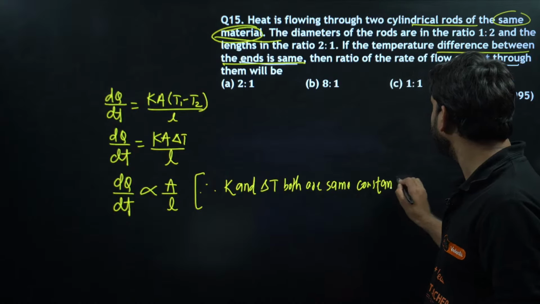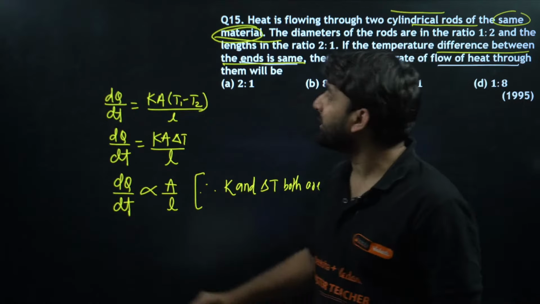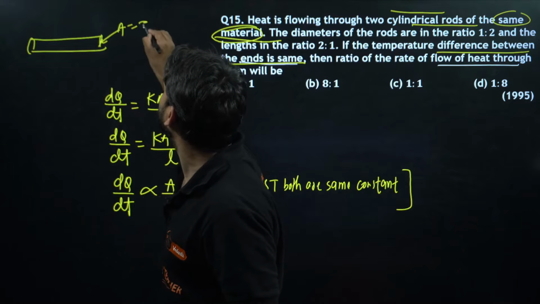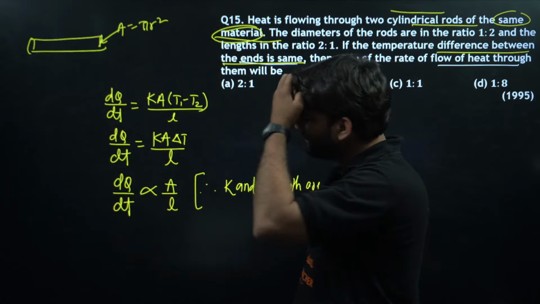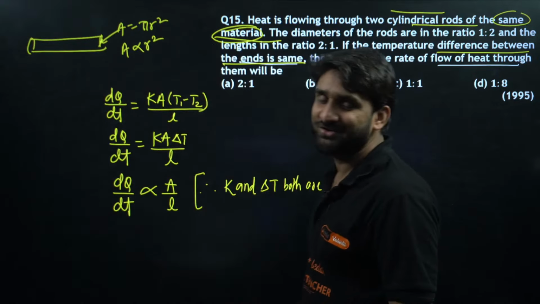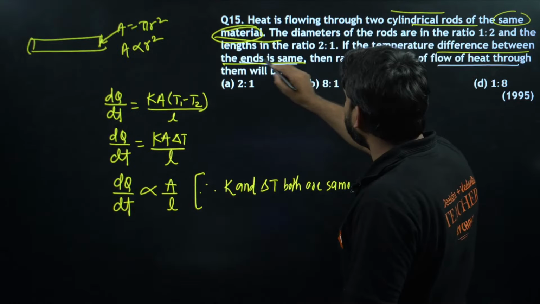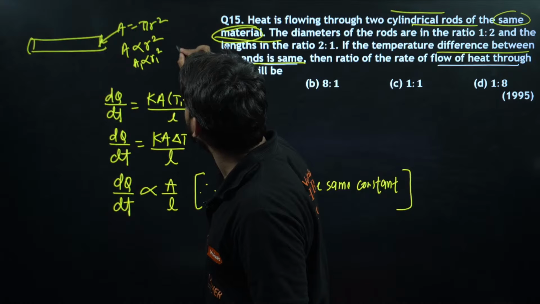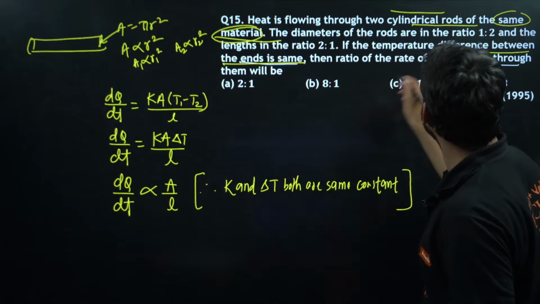Constant we can write. So that's why we have ignored. Now we are talking about cylindrical rod. So do you know cylindrical rod? If there is a cylindrical rod, my dear champion, this will be the area of cross section, which is equal to pi r square. Pi r square, right? And A is directly proportional to r square because pi is the constant. Now the length is, so A1 is proportional to R1 square and A2 will be proportional to R2 square. So can we put here, we have to find out the ratio.